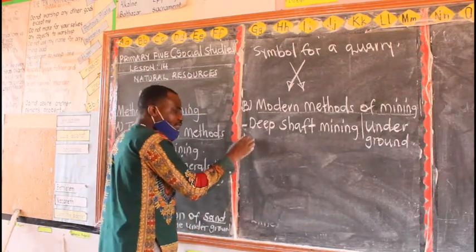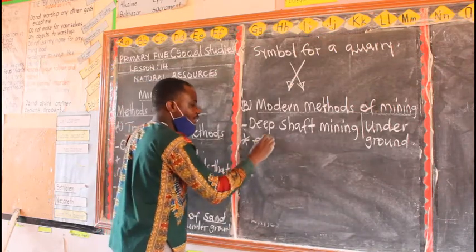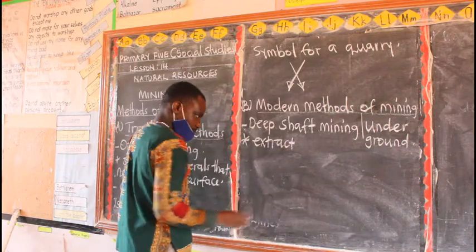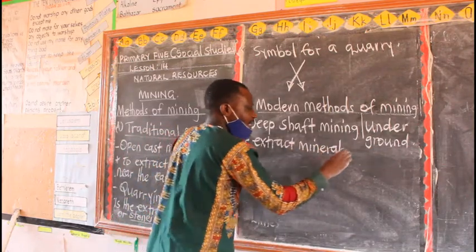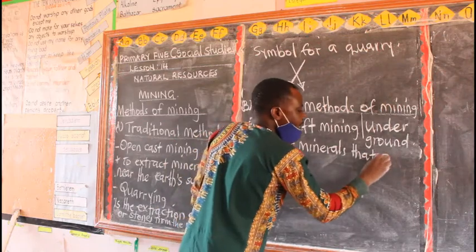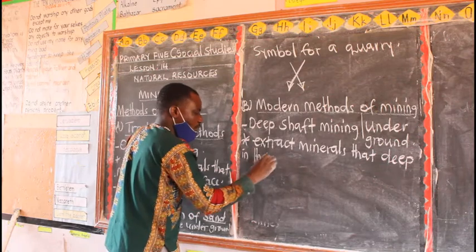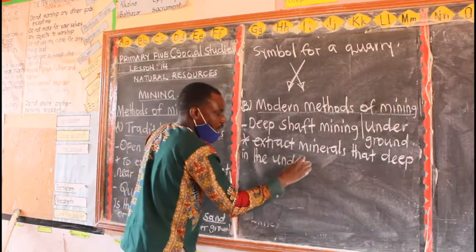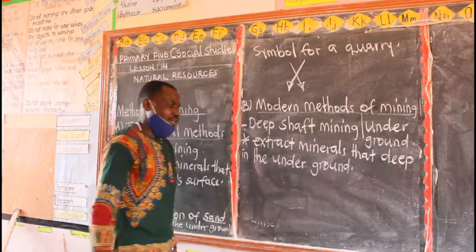So when we are using the underground method of mining, you are going to extract minerals that are deep in the underground. So that's defining underground mining or deep shaft mining.